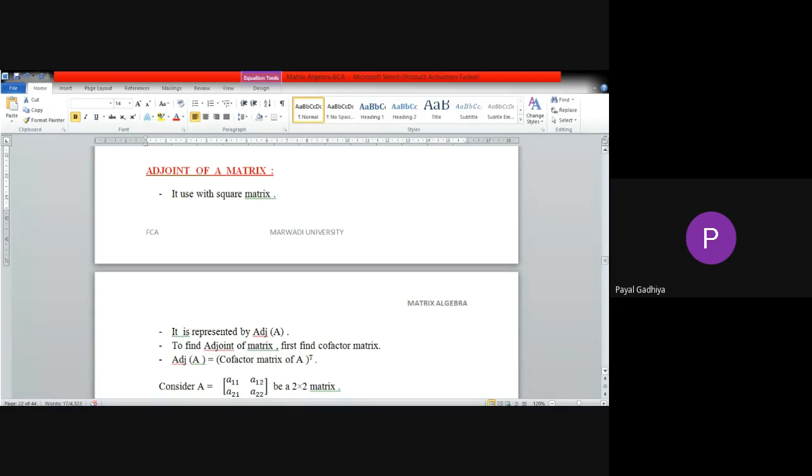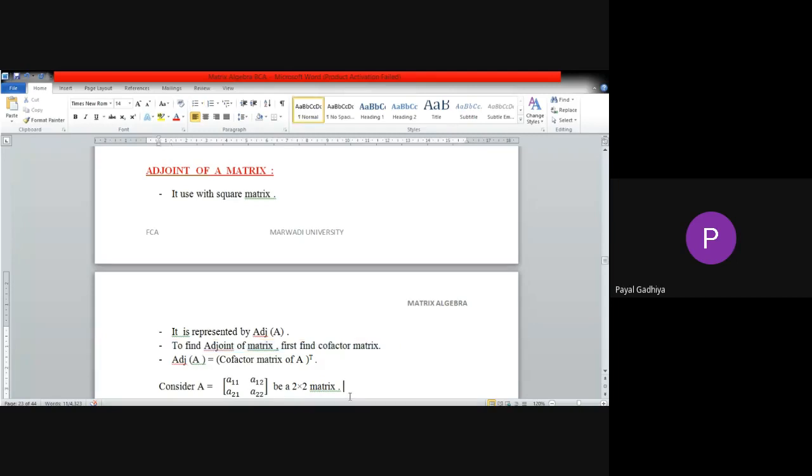Okay. So next we are going to see is adjoint of a matrix. So let us just see the concept of adjoint. Adjoint of a matrix is only used for the square matrix. It is represented by adj A. To find adjoint of matrix, you have to find cofactor matrix, and then you will do transpose of that cofactor matrix and you can get adjoint of A.